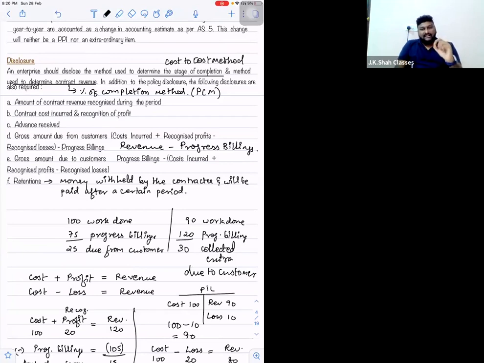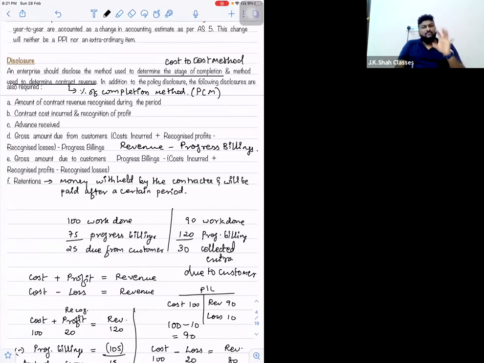So if you have recognized revenue worth 100 rupees in your books and progress billings are made only to the extent of 80 rupees, so you have recorded 100 rupees of revenue and progress billings are only 80 rupees. So can I say 20 rupees is due from the customer? Correct?